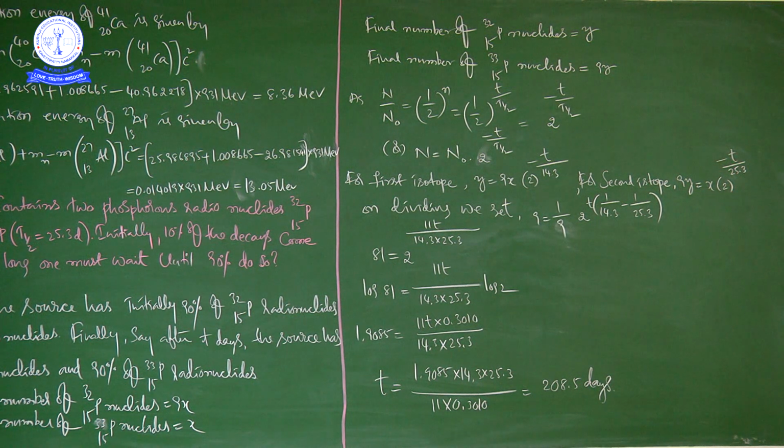Okay, right. Now we have to divide these two.